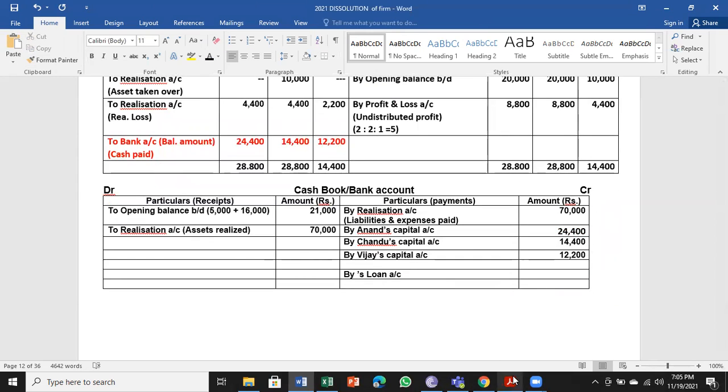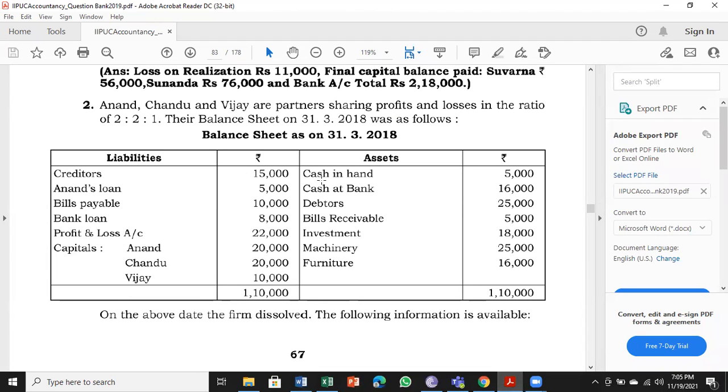Next, look at the balance sheet. Anything left? All assets we have taken. Liabilities side: creditors, Anand's loan, bills payable, bank loan, P&L account, capitals. In this, if you look at it, we have not considered only one item. Very good. Anand's loan we have not taken.